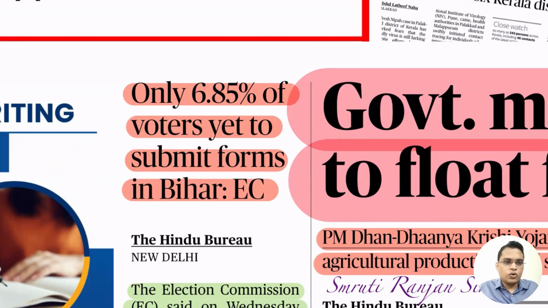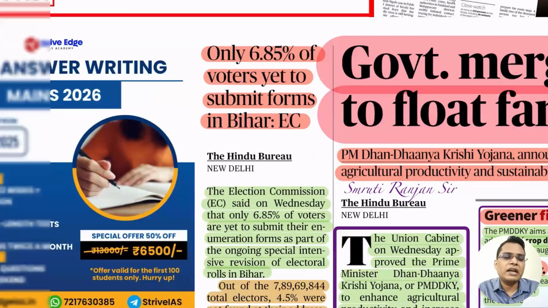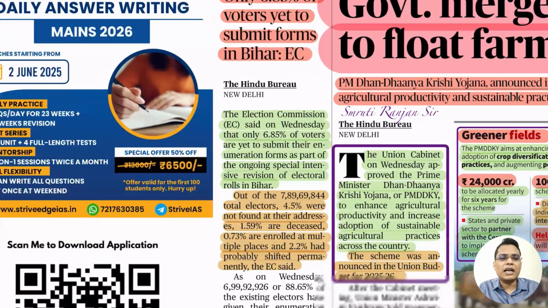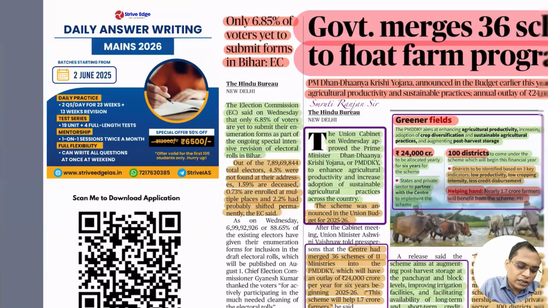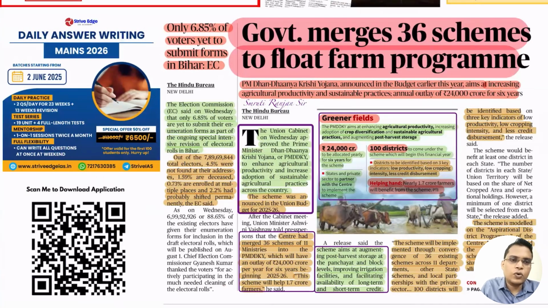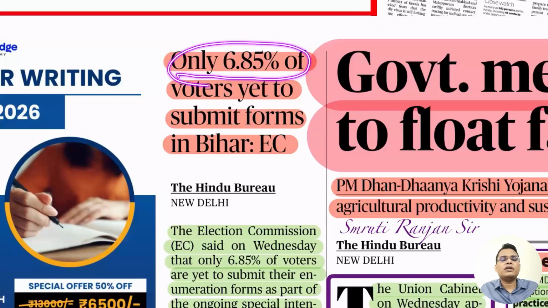But there are allegations that this is being implemented hastily, without proper arrangement, without proper time, in a very short span of time. So that might lead to the exclusion of the rightful beneficiary. Okay? So that is what the allegation is. This is the data that is being given. Though there are concerns, a large number of people have already submitted their forms.